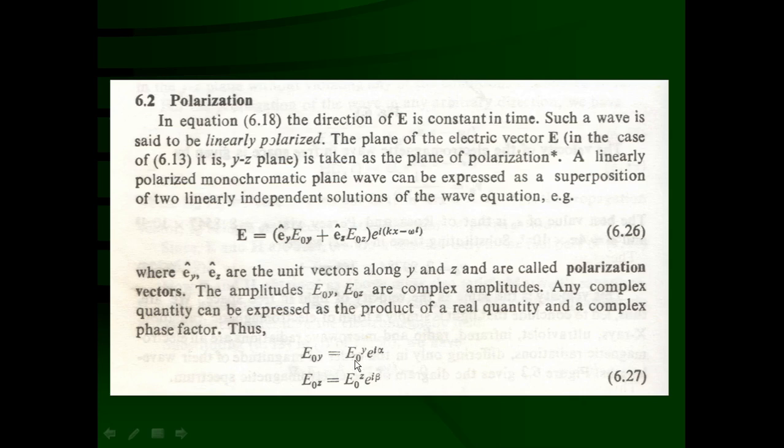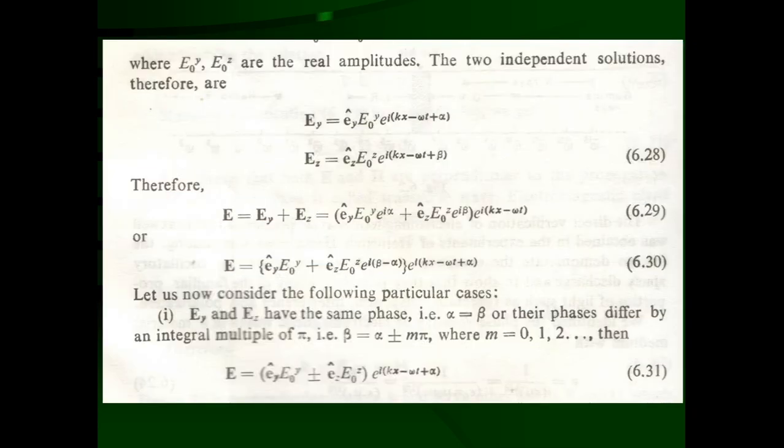This is the real part of the complex amplitude of the electric field along the y direction, and e raised to i alpha is the phase vector of this amplitude, and E0z is equal to E0z e raised to i beta. So beta is the phase factor for the E0z component, and alpha is the phase factor for the E0y component, where E0y and E0z are the real amplitudes.